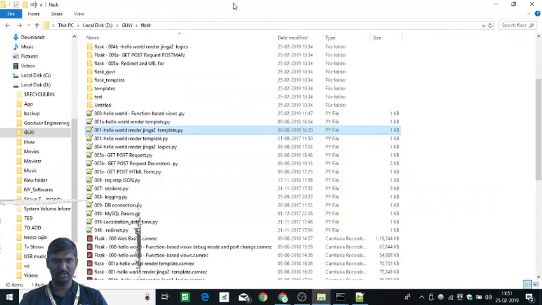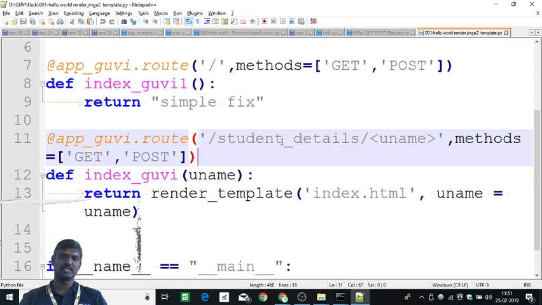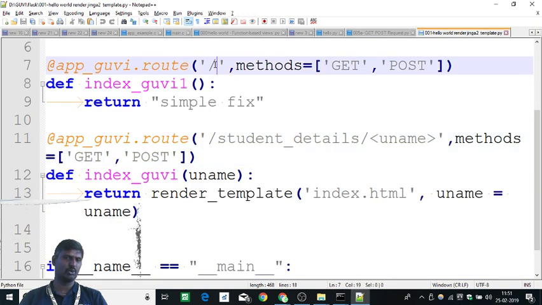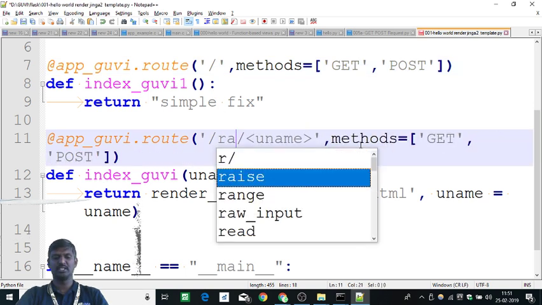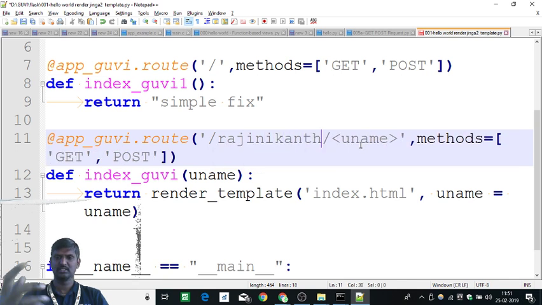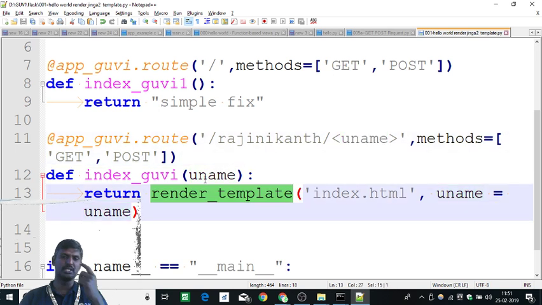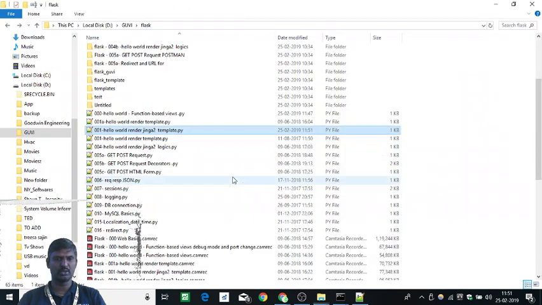Let's go back to our code here. So the default route is simple, and the second route, let's say Rajnikant. In that, if I give uname, it comes and prints here. In this, instead of returning a value, I am using something called render_template. The render_template will print your HTML file. Let's go back to here.